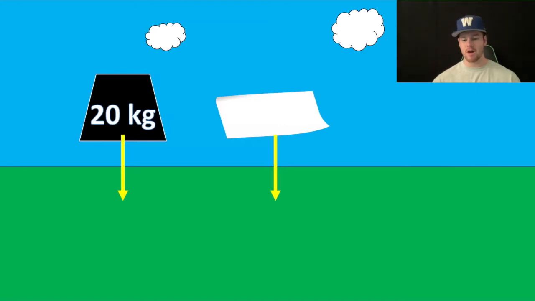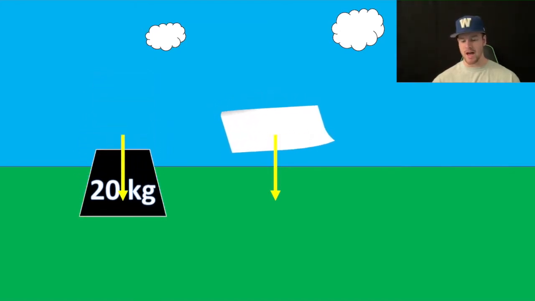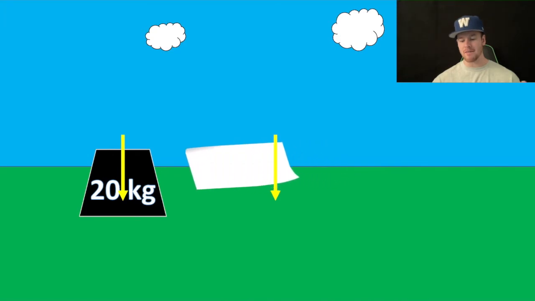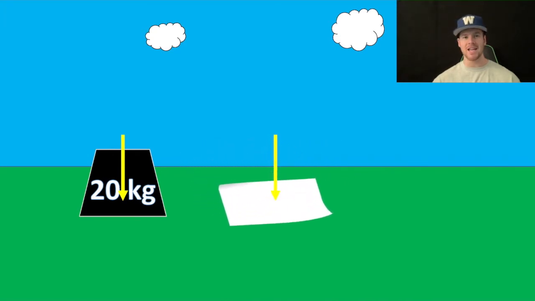And let's say you do an experiment and you drop them, and this is what happens. The 20 kilogram falls and the paper kind of swings and hits the ground second. Because it takes longer for the paper to fall and the paper is a lot lighter, you might conclude that gravity pulls heavier objects towards the ground at a higher acceleration.